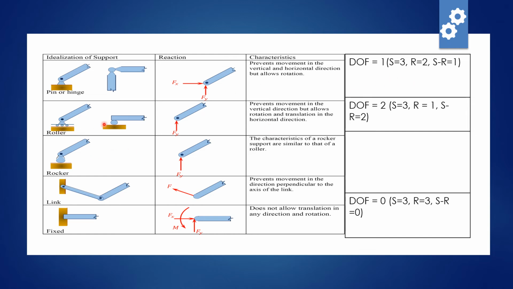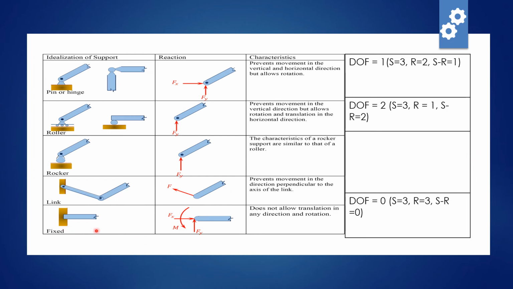Similarly, this is a roller support. It is allowing movement in this direction, and it is allowing movement in this direction, but it is restricting movement in this direction. So the possibility was 3, but the resistance is 1, so the degree of freedom is 2. I hope this is clear. We'll come to rocker and link at a later stage in a detailed video.